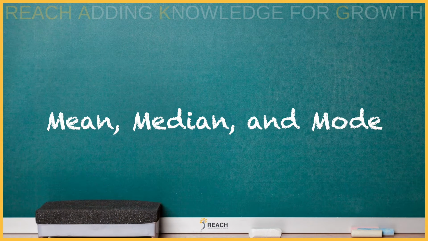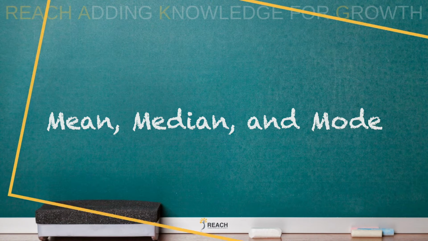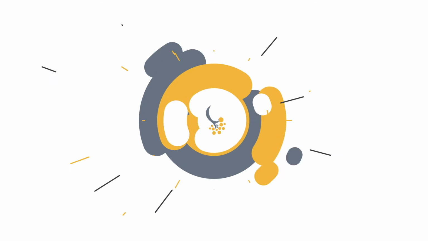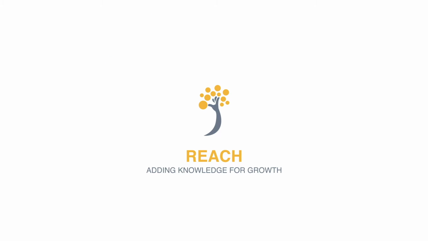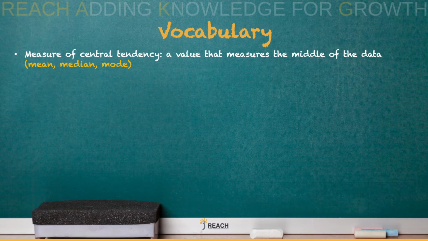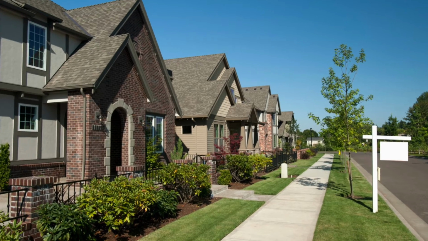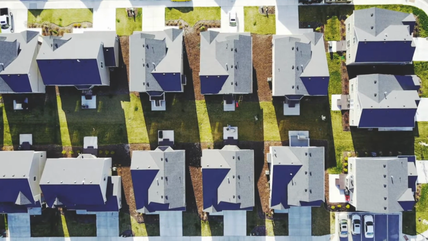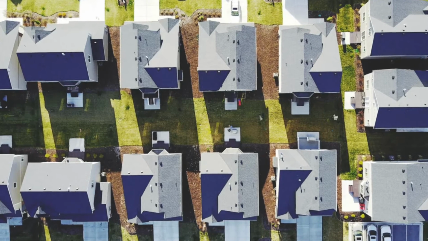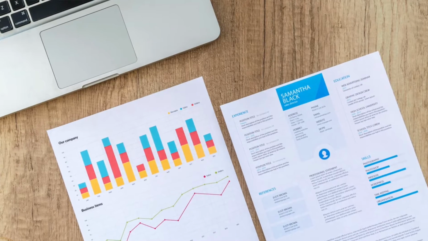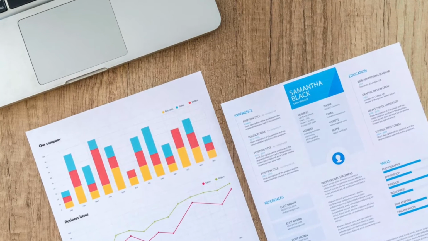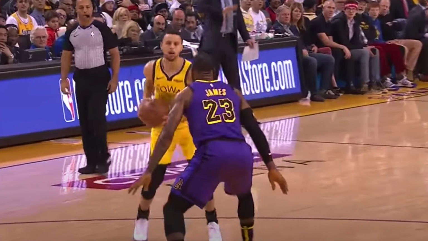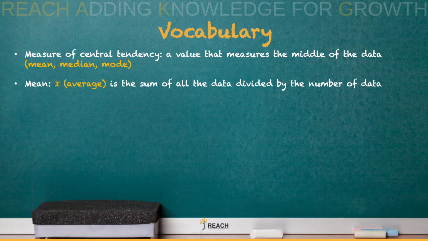Today we'll discuss the mean, median, and mode. So the measure of central tendency is the value or the measures that we look at that's in the middle. We call those the mean, median, or the mode. You normally see this type of data when we're dealing with real estate and the housing market. When they want to look at the prices of the houses, we look at the median, the mean, and the mode. And also we look at a lot of this when we're dealing with statistics and athletic games, sports.